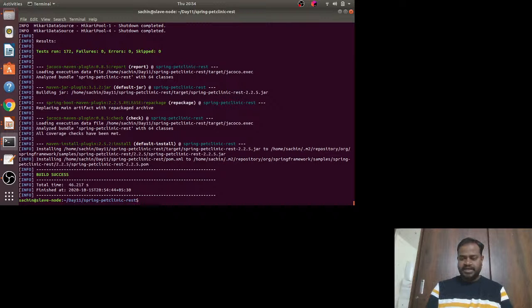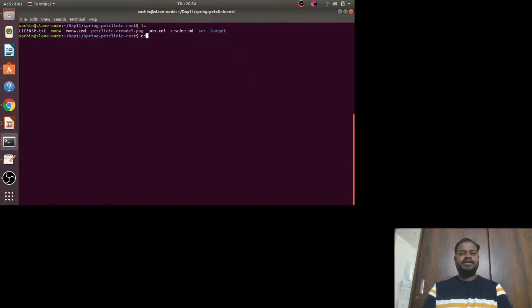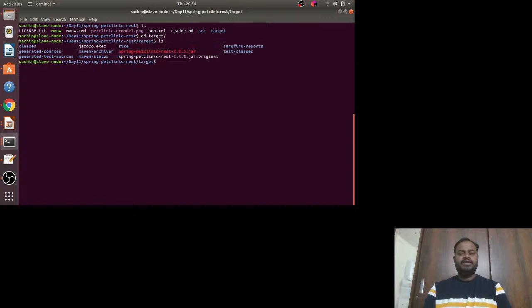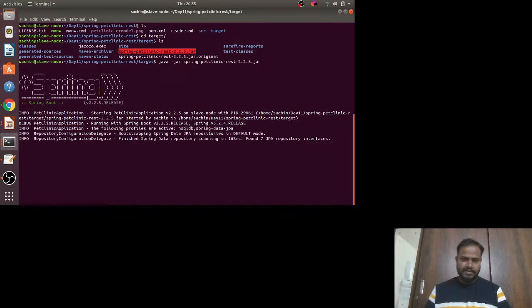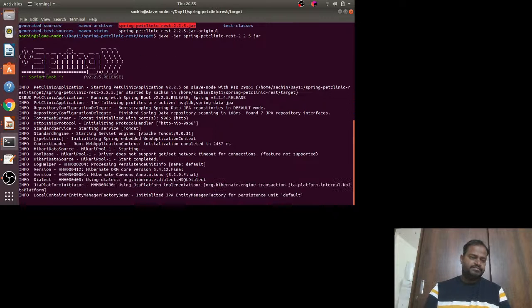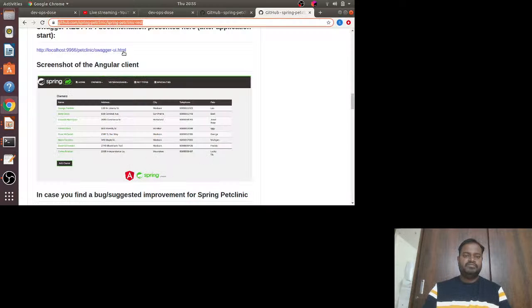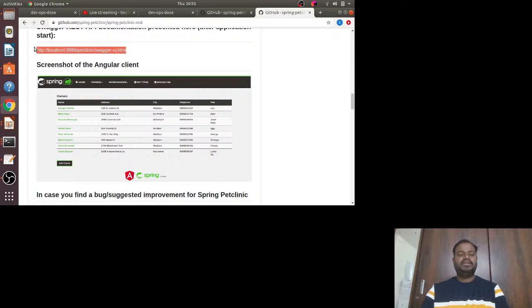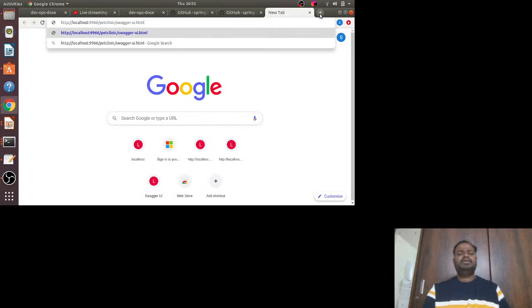Okay, so you can see that Maven install got installed. Now you can see there is a target directory and an artifact generated called Spring Boot PetClinic this version.jar. Now what you have to do is run java -jar, then put the jar name here, and this will run it. Once you do that, you can copy this URL. Basically it runs on port 9960. You can change the port in pom.xml.